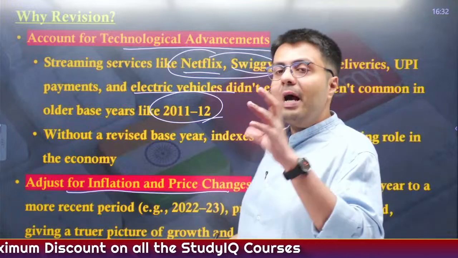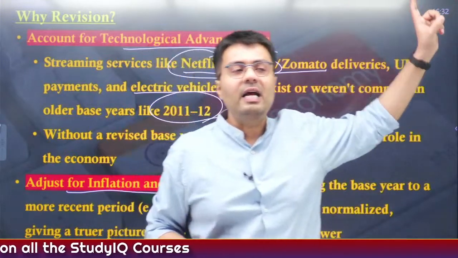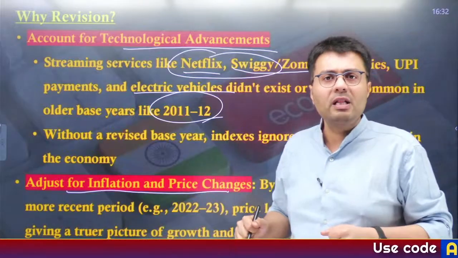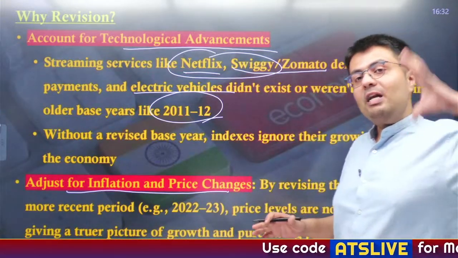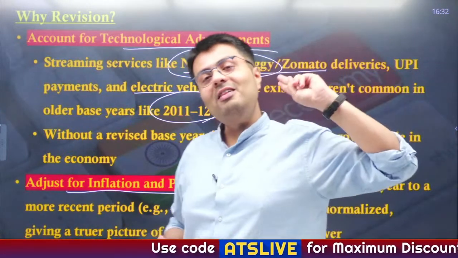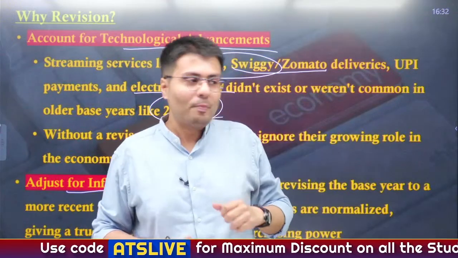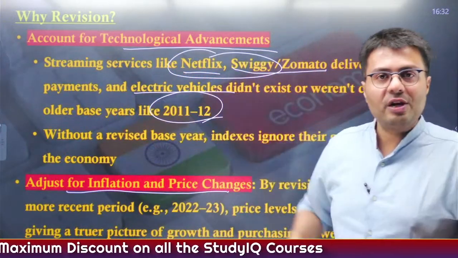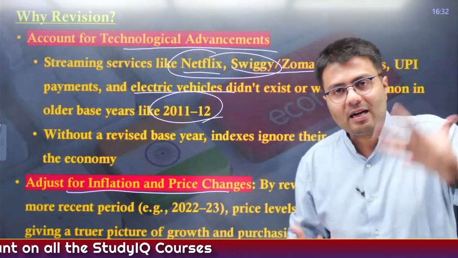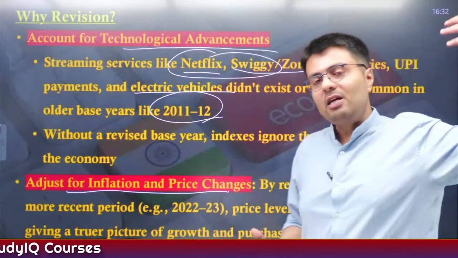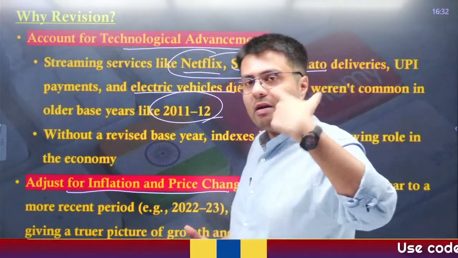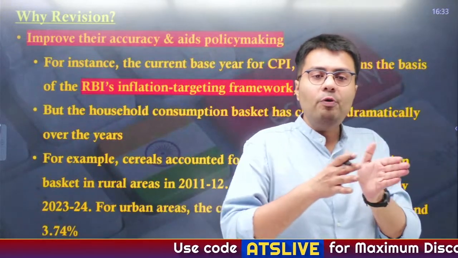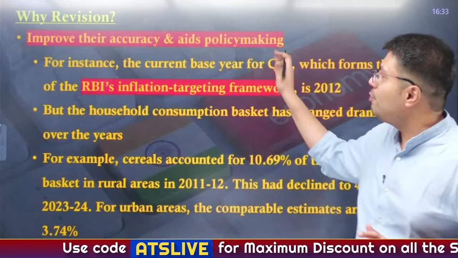You understand, the price of toned milk back in 2010 in Delhi was 30 rupees. Now it is about 56-57 rupees for Mother Dairy, right? Now, if you compare inflation from 2012, you'll see that prices are 2 times right now. But is it the correct picture? No. The price of milk increases 1 or 2 rupees every year, right? So taking such an old base does not give you the right idea of what the inflation will be. Similarly, we need to improve our accuracy and also improve our policy making.